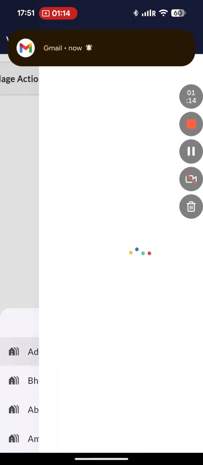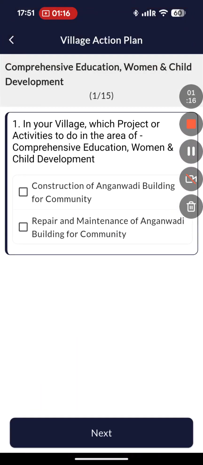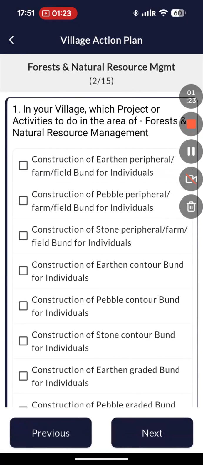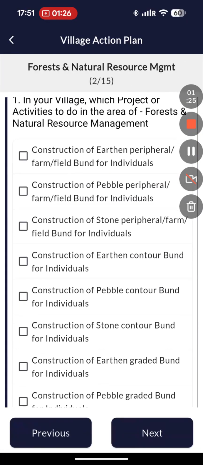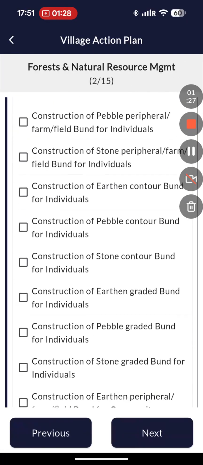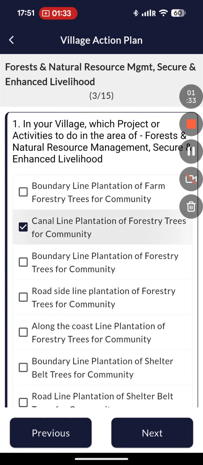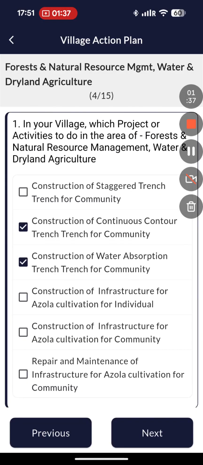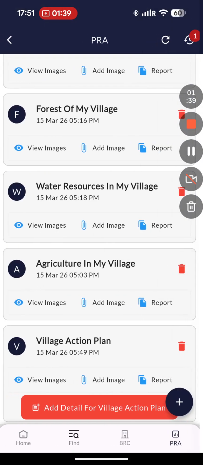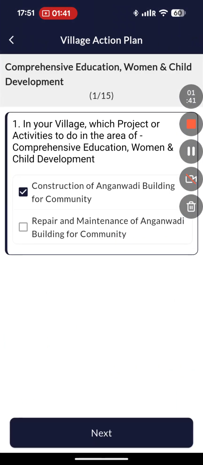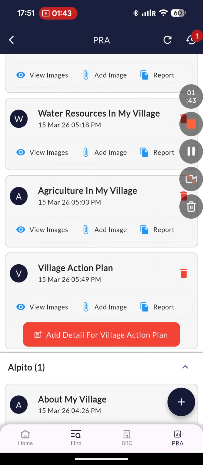The village action plan includes details like which projects or activities to do in your village in the area of comprehensive education, women and child development. They can discuss which project they would like to get done in forest. You can select multiple projects that you want to do, and this way you can create a village action plan. Someone has already created a village action plan for this village. I'll show it to you in the form of a report.